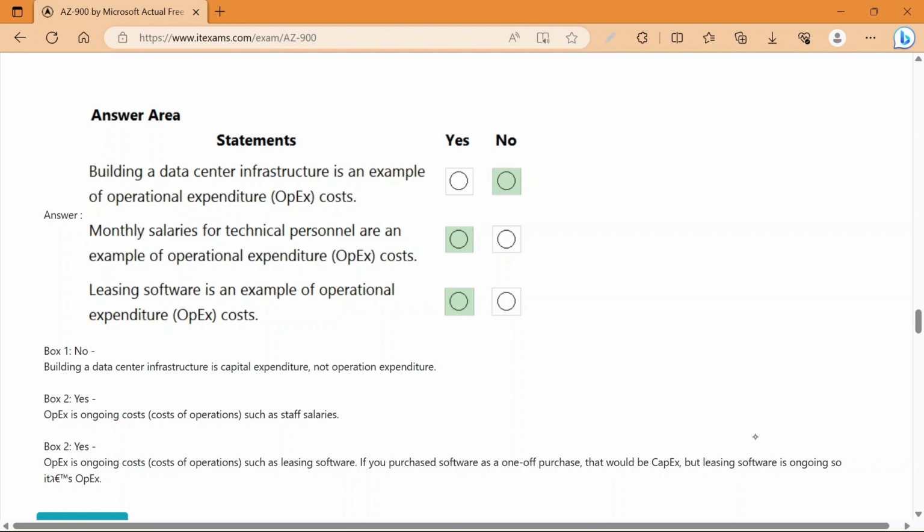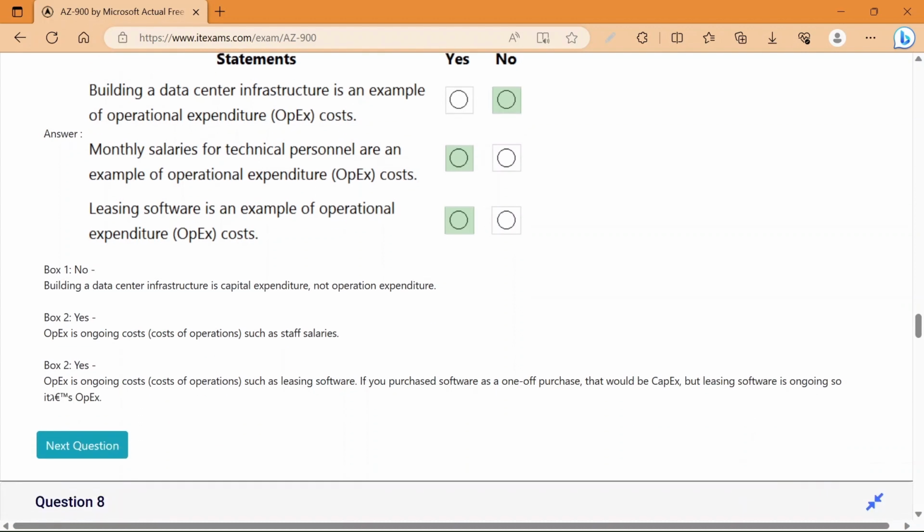Next statement is monthly salaries for technical personnel are an example of operational expenditure cost. So the answer is true, correct. Operational expenditure is ongoing cost such as staff salaries.